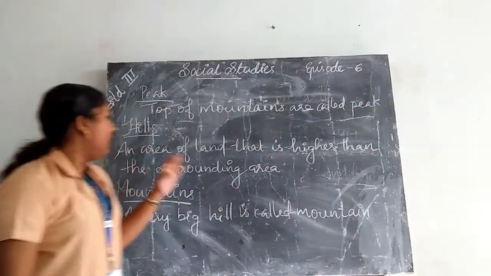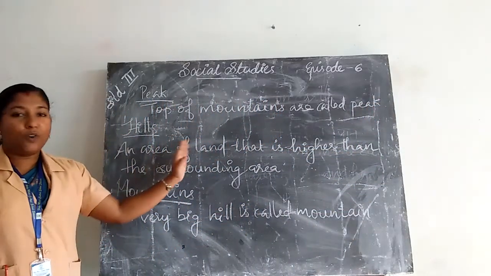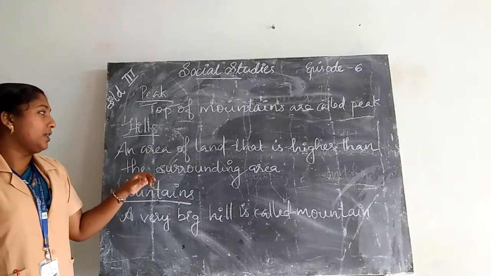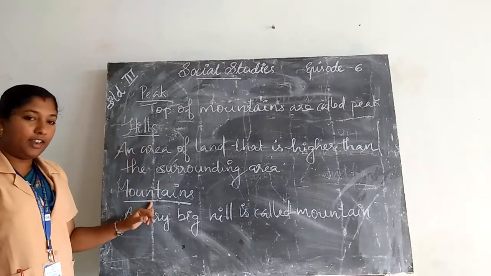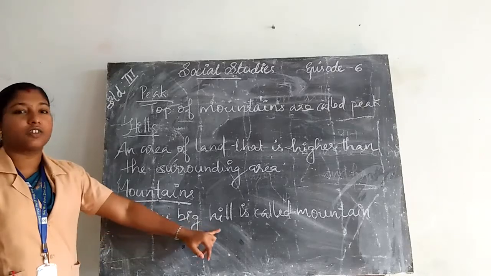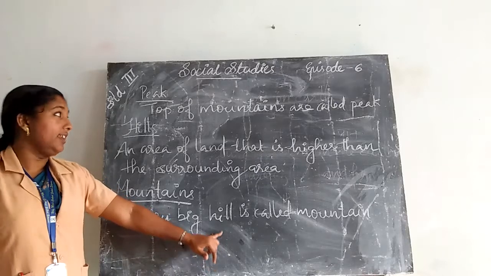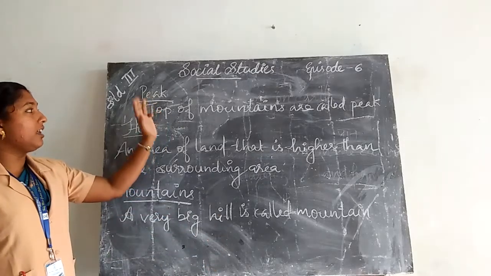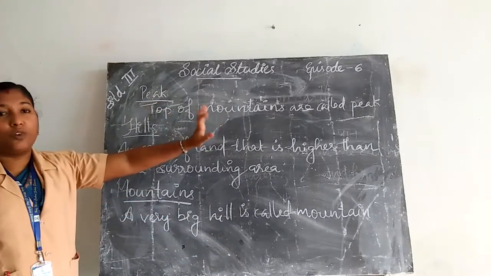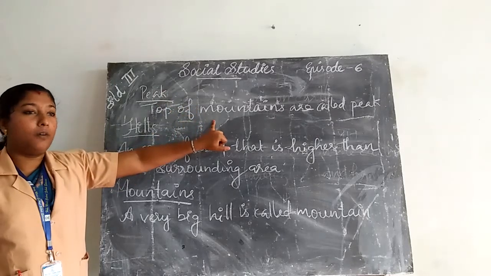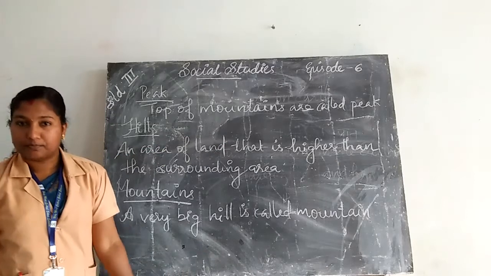Once again, what are hills? An area of land higher than the surrounding area. What are mountains? A very big hill. Then what is a peak? The top of a mountain is called a peak.